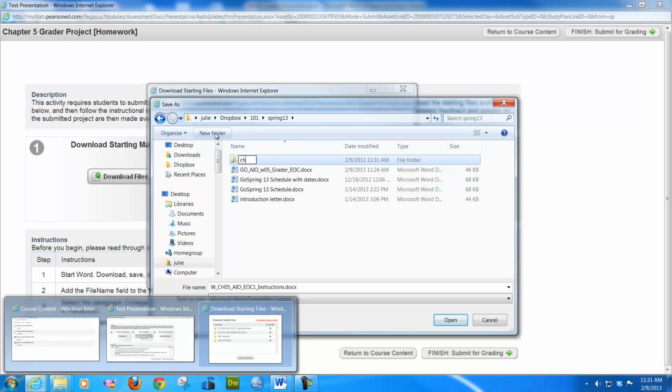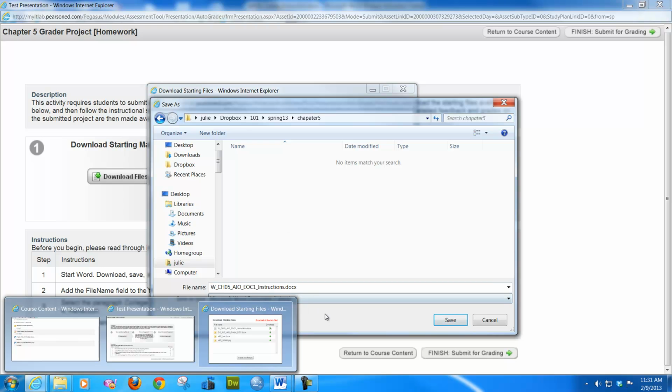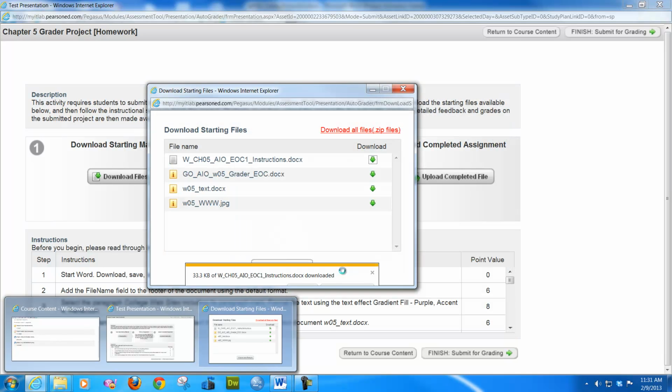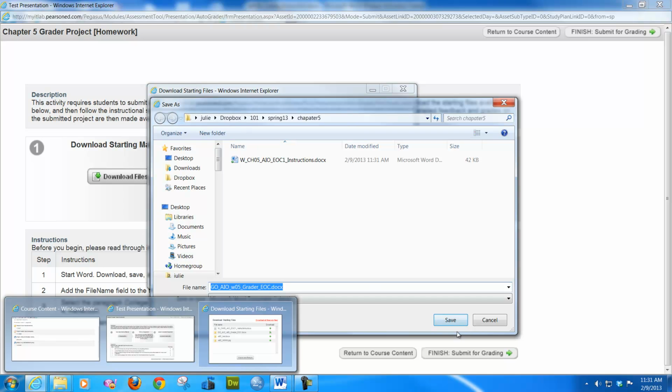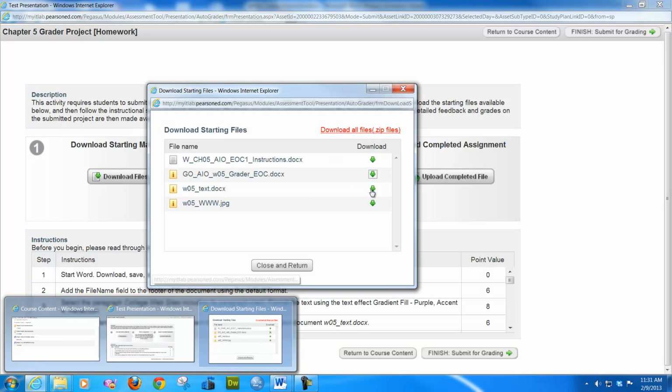It's helpful if you spell it right. So now I'm going to have this instruction in there. And then I'm going to save this one because that's my main document and go save as. And notice now it'll just go right to the chapter 5 because that's where I was last, and we'll get this one. So you need all 4 of these documents.